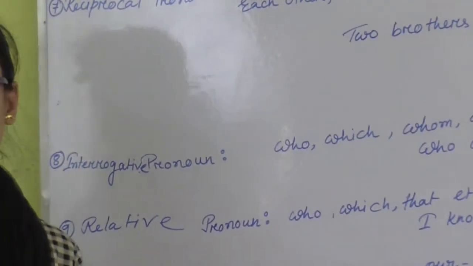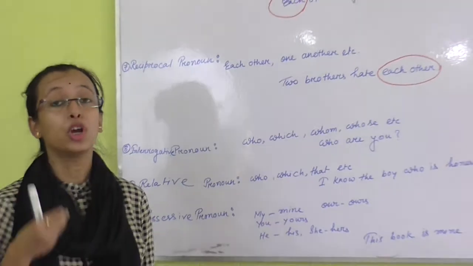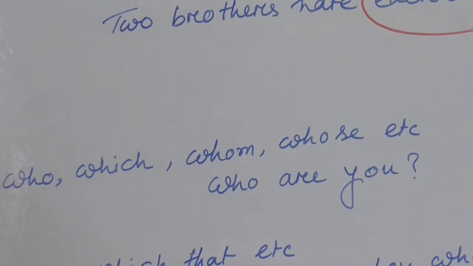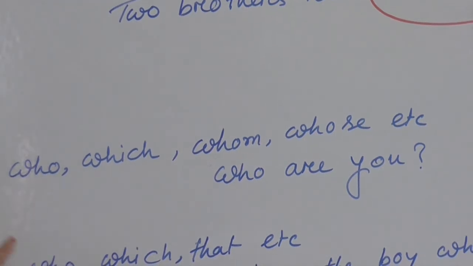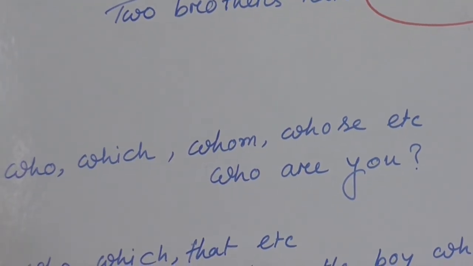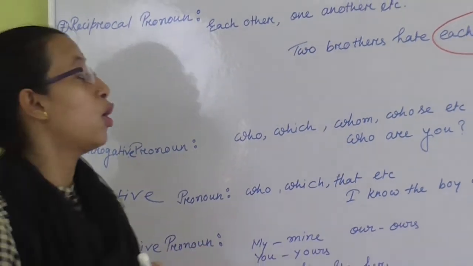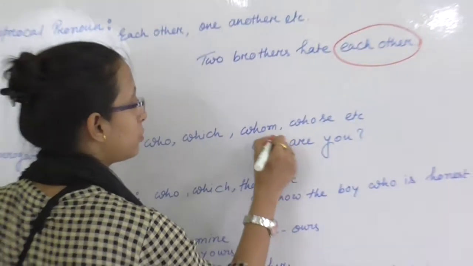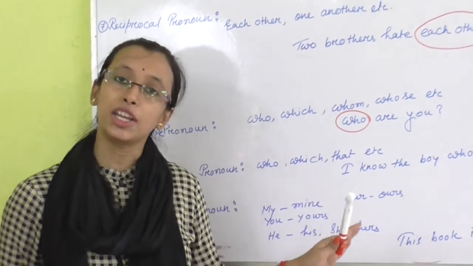Next, interrogative pronoun. We all know interrogative pronoun means the pronoun with which we ask something. So in an interrogative sentence we use an interrogative pronoun. These are the examples: who, which, whom, whose, etc. And now let's look at the sentence. Who are you? This is a very normal sentence. Maximum of the times we use this sentence. So which one is interrogative pronoun? Who is interrogative pronoun. I know that you can easily find it out.